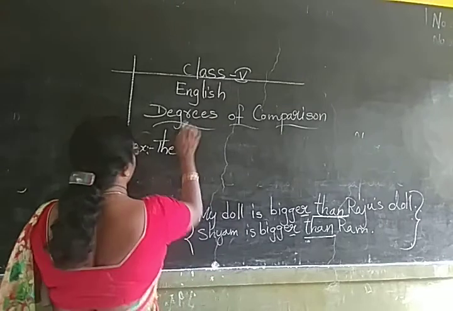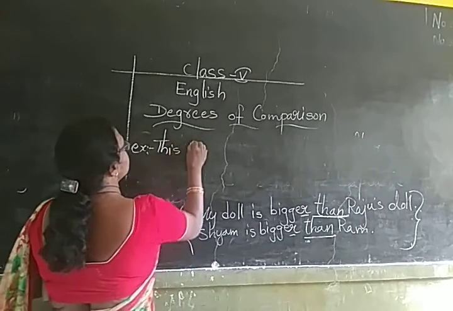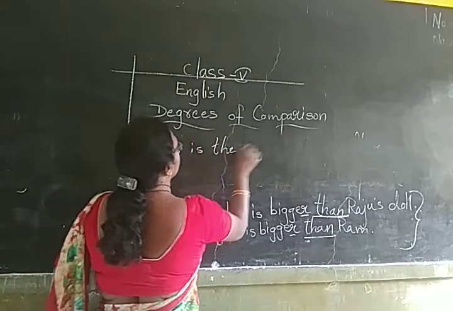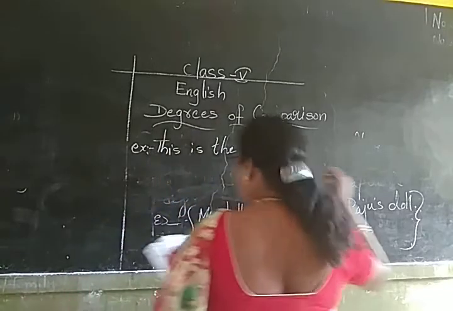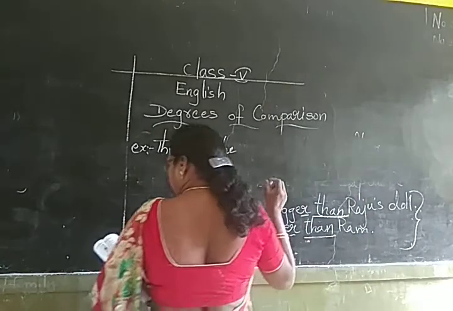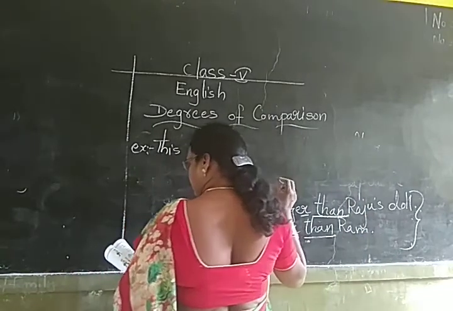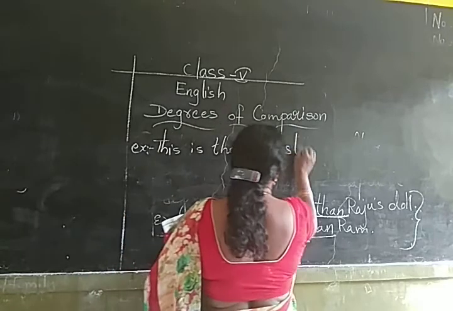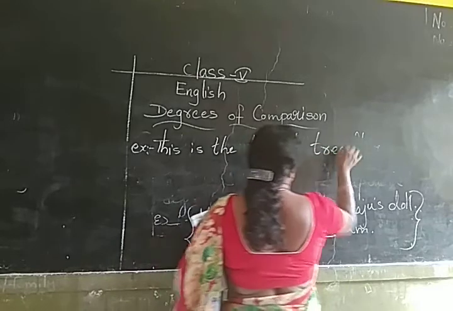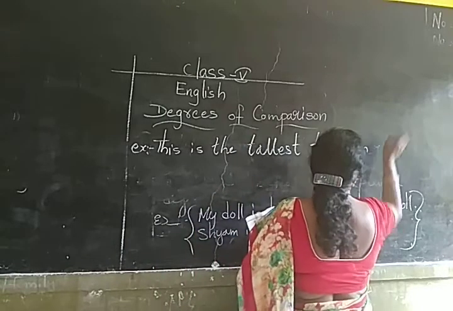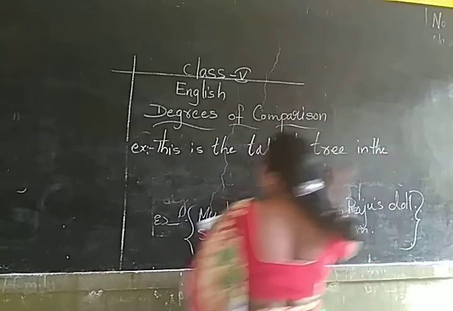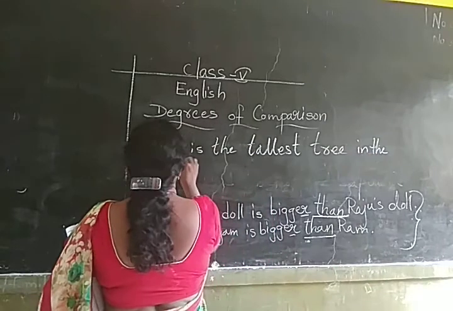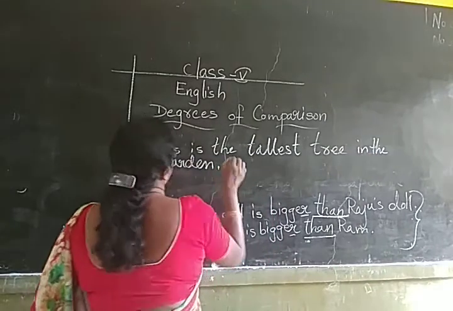This is the tallest tree in the garden, G-A-R-D-E-N, garden.